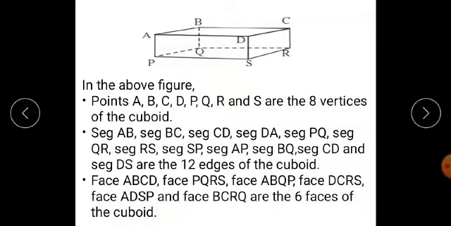I repeat, face ABCD, then face PQRS, then face DCRS, then face ADPS, and then face BCRQ are the six faces of the cuboid. Therefore, we can make a generalized statement: each cuboid has 8 vertices, 12 edges, and 6 faces.